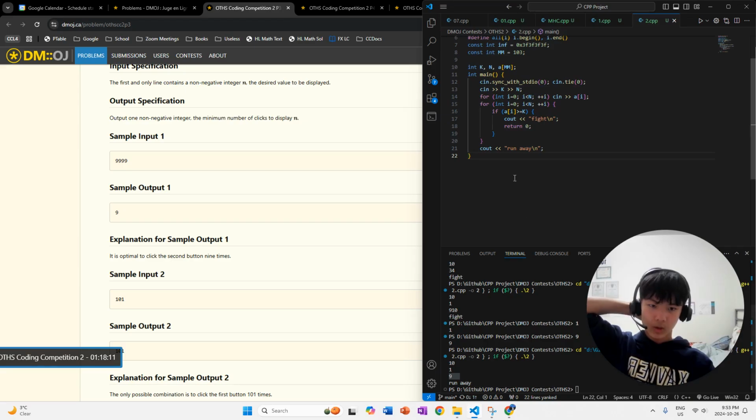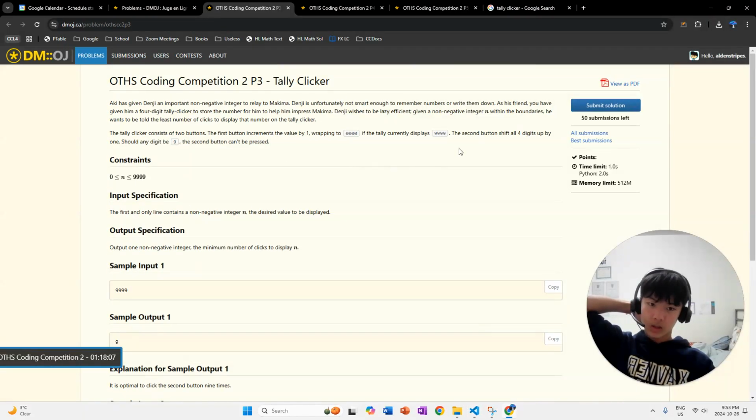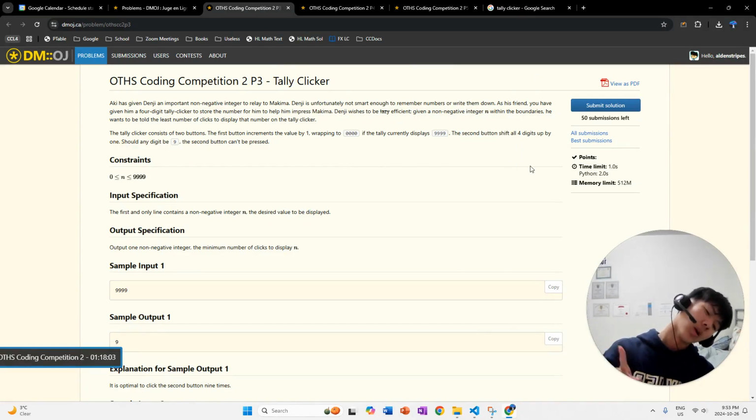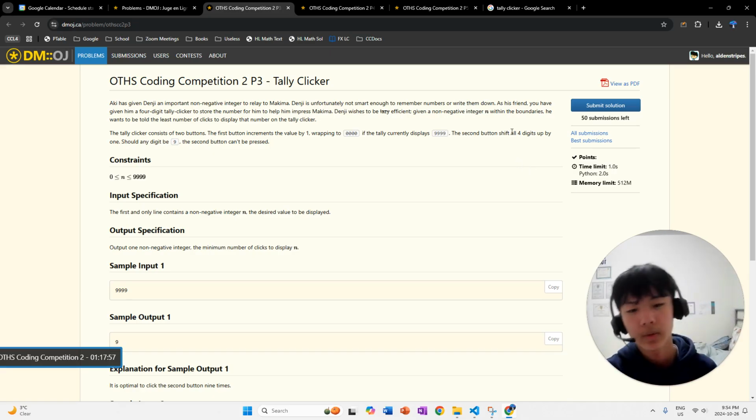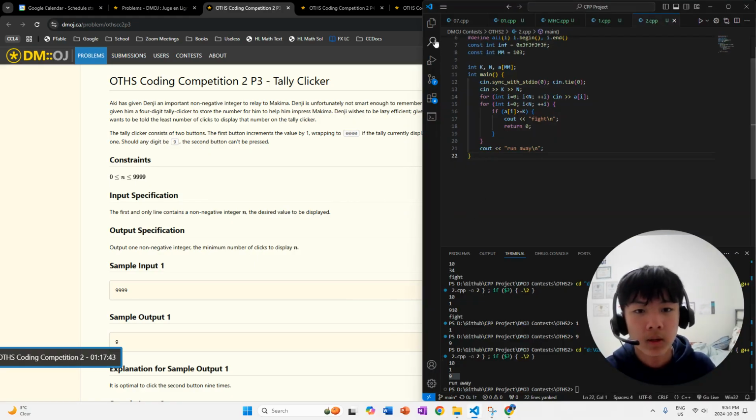So how I'm going to look at this problem is we want to maximize the number of times that we use the second button, because it shifts all the numbers up by 1, which increases the value by 1111. The more times we can do that, it just increments so fast. Imagine instead of incrementing by 1, you increment by 1111. That's crazy. We want to do that as much as possible so that we can minimize the number of clicks.